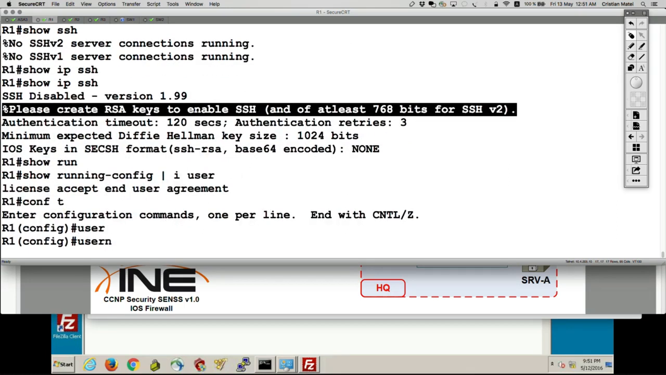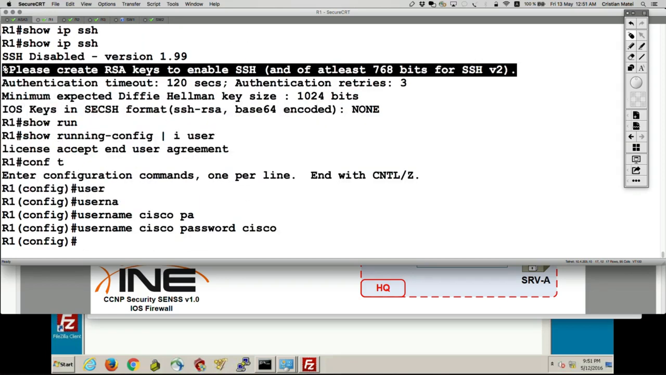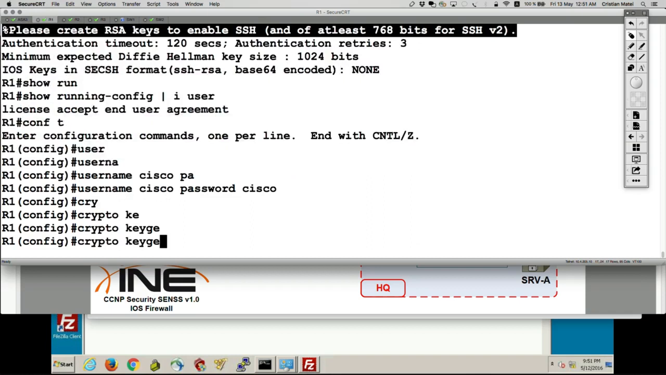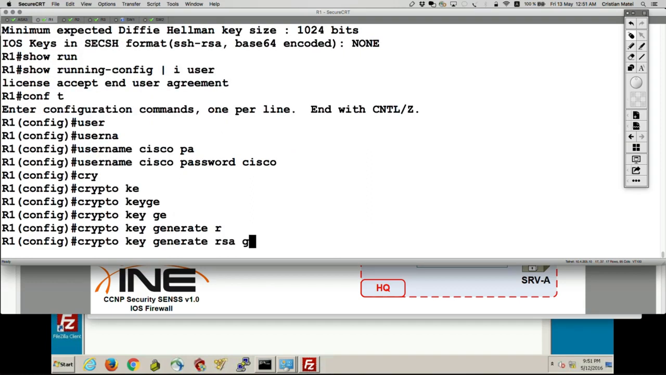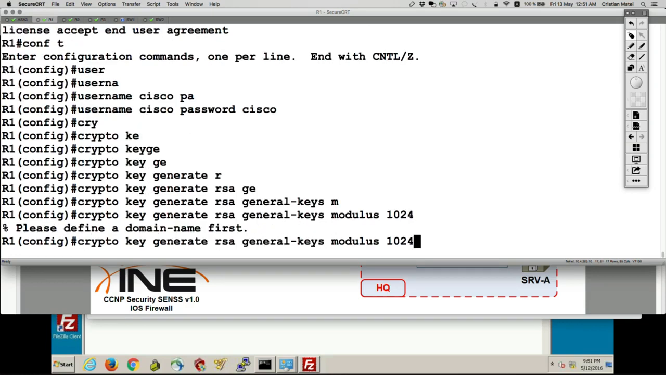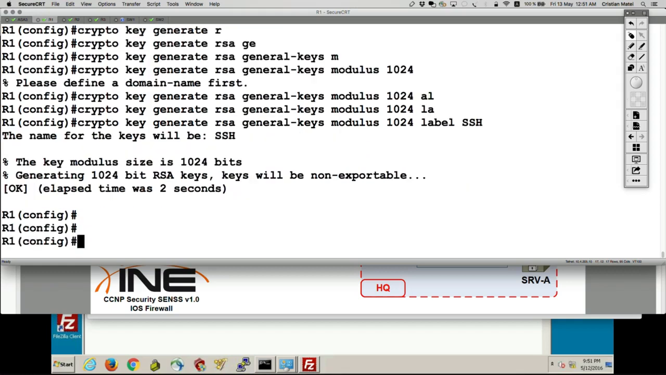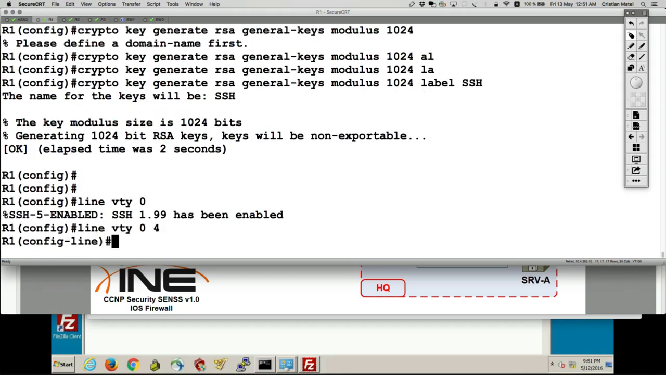Show run include username. Let's see what is the local username. Username Cisco, password Cisco, and crypto key generate RSA, general keys, modulus 1024, let's say. Label SSH. And then line vty 0 4, login local to force local username and password authentication.